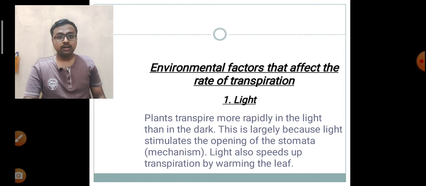Thus, the excessive water is removed if the stomata are open, and thus light directly increases the excessive water removal, and hence the rate of transpiration increases. The more intense the light, the higher the rate of transpiration.